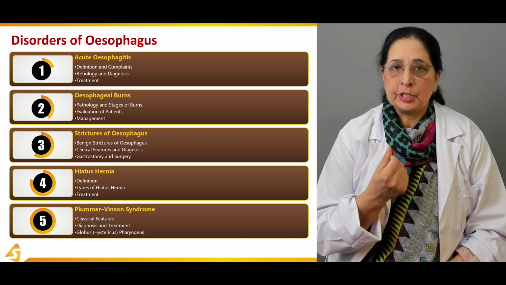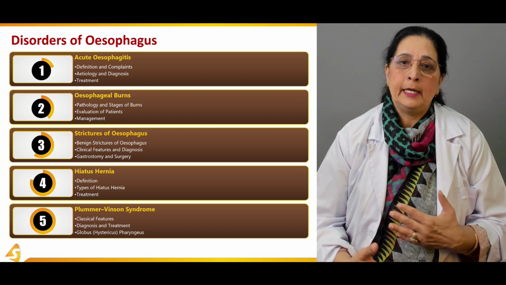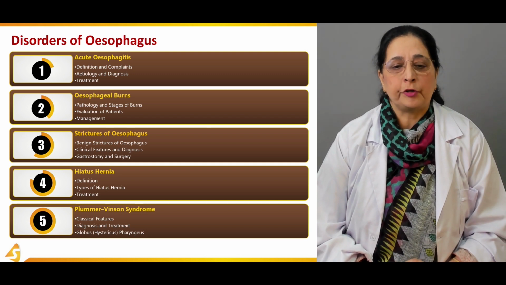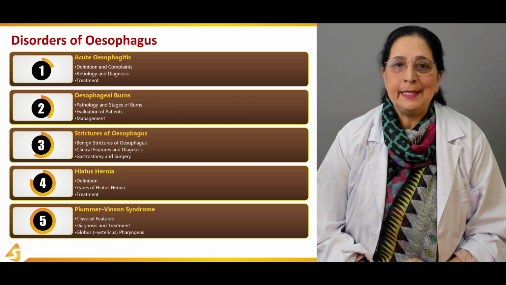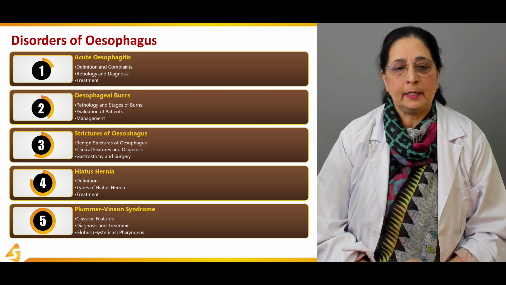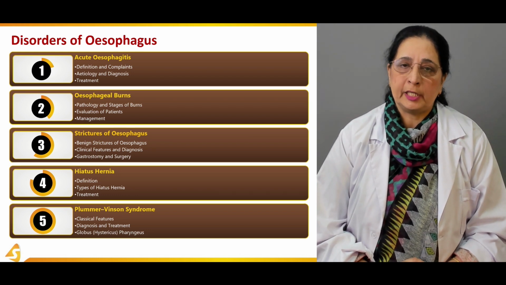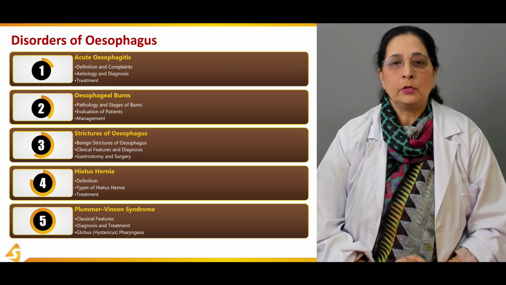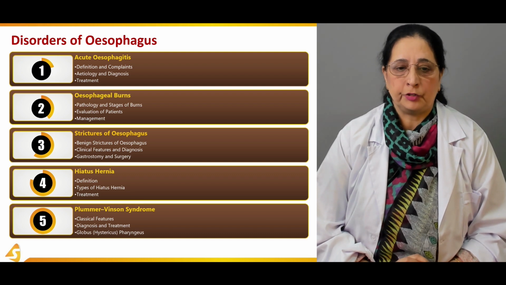Then in the third section, we will talk about the condition known as the strictures of the esophagus. Strictures cause the narrowing of the esophagus, so how it can lead to different clinical presentations. So strictures of esophagus. We will talk about the benign strictures of esophagus, what are the clinical features of strictures and how we can diagnose this condition. And also we will talk about the gastrostomy and surgery.